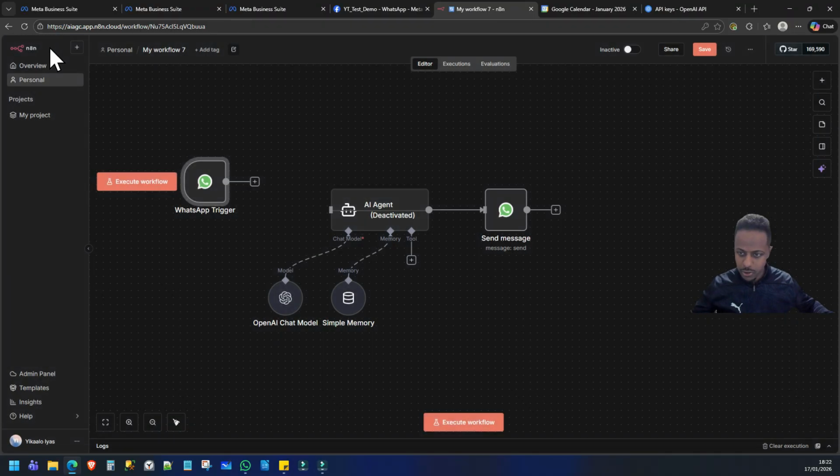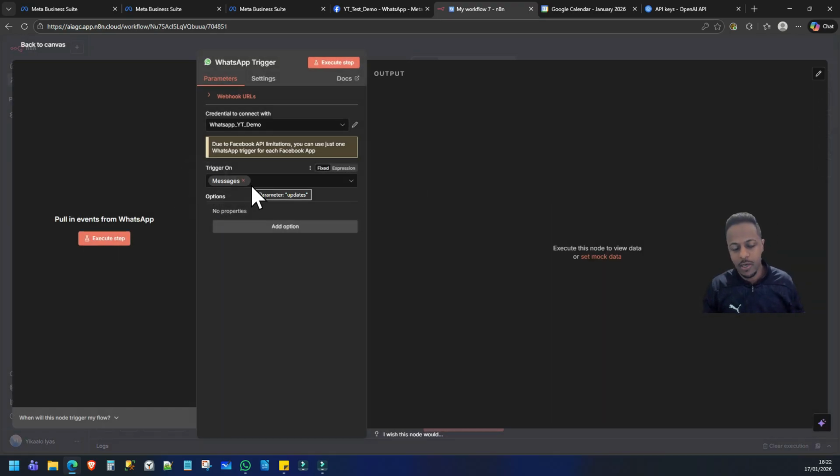Okay, so I've just had to tinker with it to get it working. It's given us an error message. It doesn't want to continue without having the user message filled out so that the AI agent knows what to do or where the incoming message is coming from. So I just deactivated the brain. Okay, we're going to first test this so that we can get that initial incoming message on WhatsApp, and then we can use that to fill out the correct field for the AI agent.